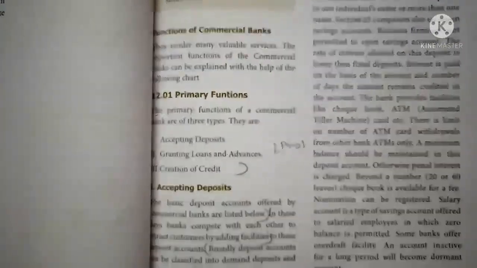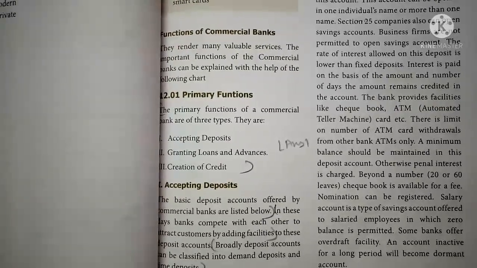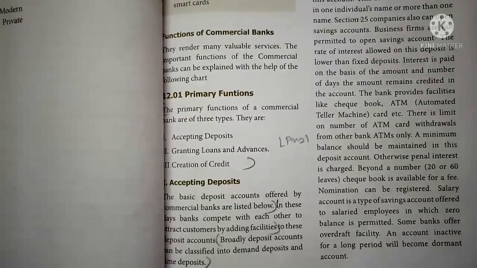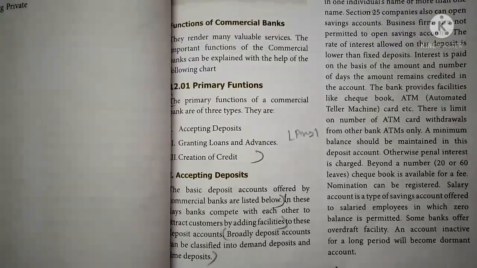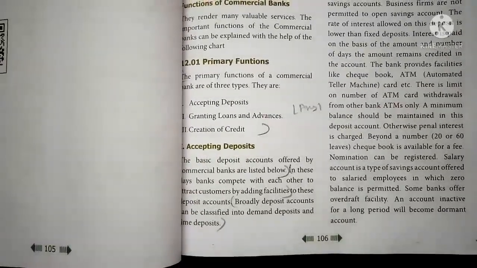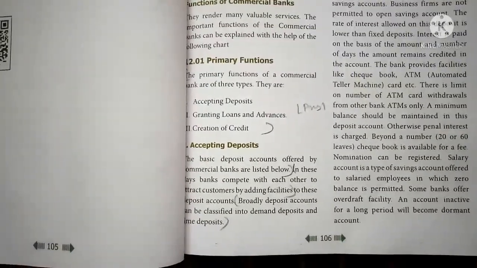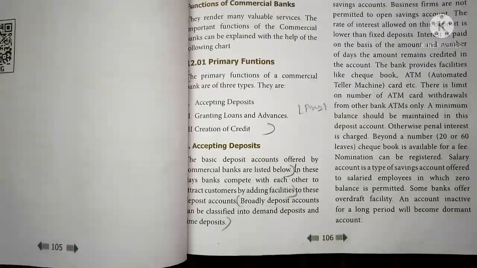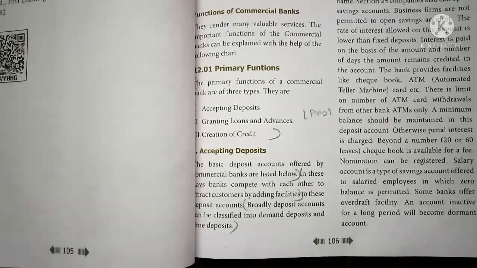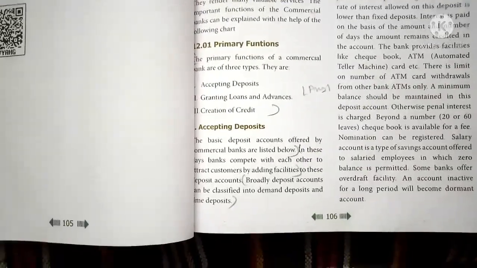Interest is paid on the basis of the amount and the number of days the amount remains credited in the account. The bank provides facilities like checkbook, ATM card, etc., and there is a limit on the number of withdrawals from other bank ATMs. A minimum balance should be maintained in this deposit account. Any person is eligible to open a savings bank account.